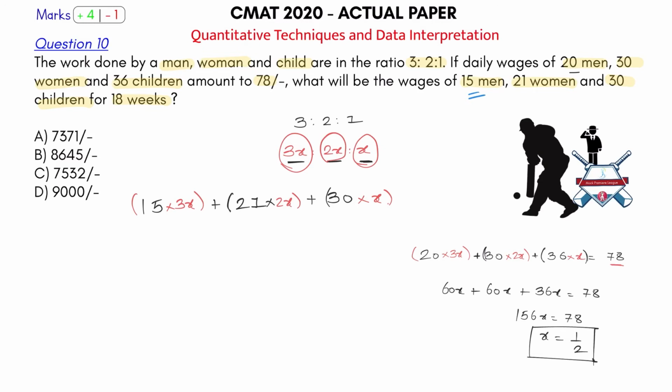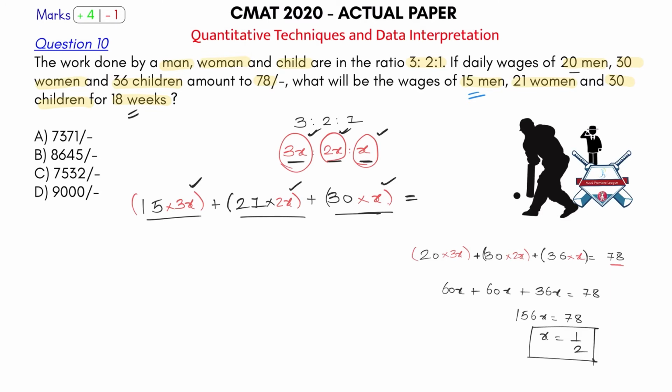What are they paid for? That is a question. This will be the payment per day, if you can understand, because I know this is the number of bricks that are being put in per day. Okay, efficiency is given per day. So this is the number of bricks that they will put in per day, and if I know the value of x, I can know how much they are paid per day. Okay, then I can get it for 18 weeks. So let's start with it then.